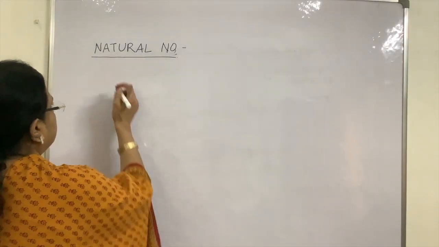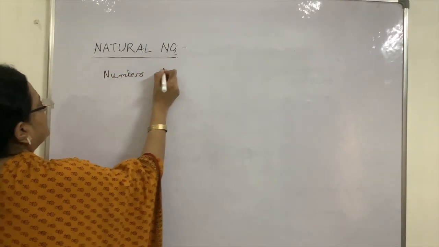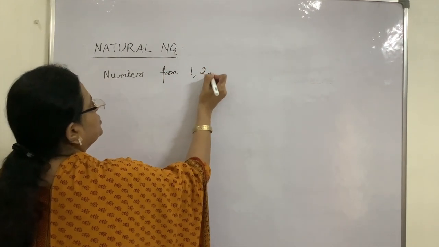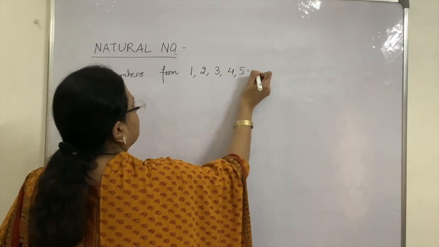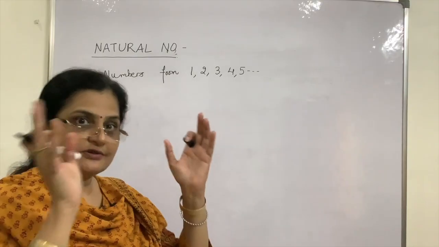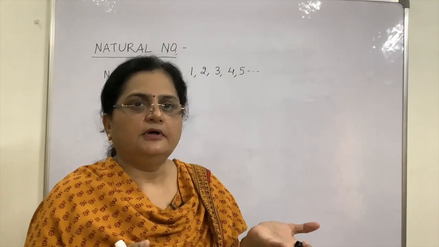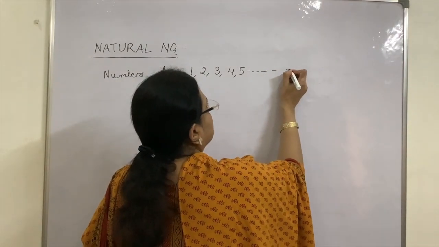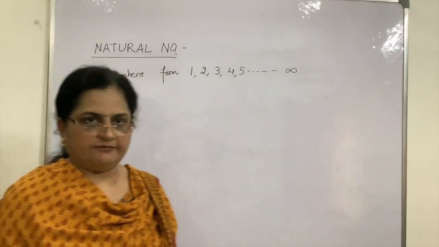So numbers from 1, 2, 3, 4, 5, and you can go on and on like counting the stars of the sky. Where will you stop? So we say that we go on counting up till infinity.